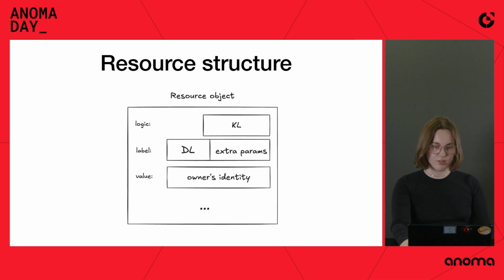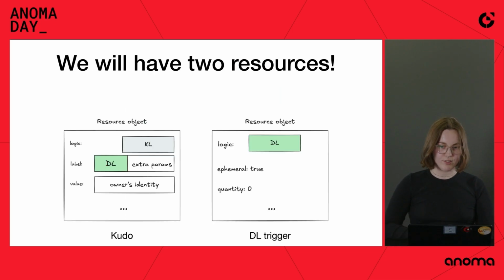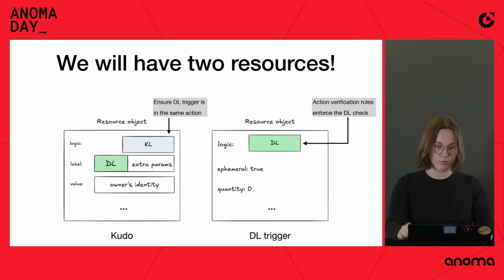If you're familiar with resource machine, you're wondering, how can we have two logics for one resource? The answer is very simple. We have two resources. We have the main Kudo resource that has the Kudos logic in the logic field, and then there is a resource that I call denomination logic trigger, which I'm going to call DL trigger because it's too long, and it contains denomination logic in the logic field. Because as we know, in actions, the logics that are verified are the logics from the logic field of a resource.